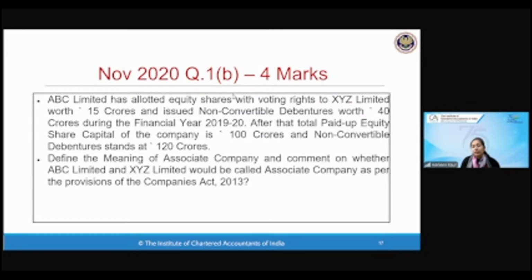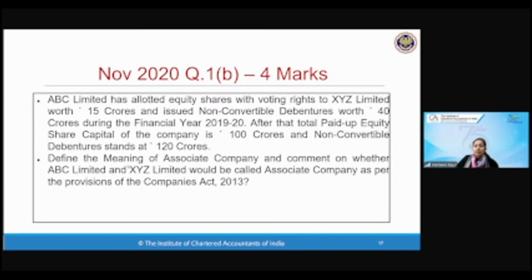So if I'm holding 15 crore out of 100 crores, whether I'm an associate company, yes or no? What is the minimum requirement for becoming the associate company? 20% of the shareholding. Since it is not holding 20%, it is not an associate company. Ankit, Almas, Abdul, correct answers given by all of you.